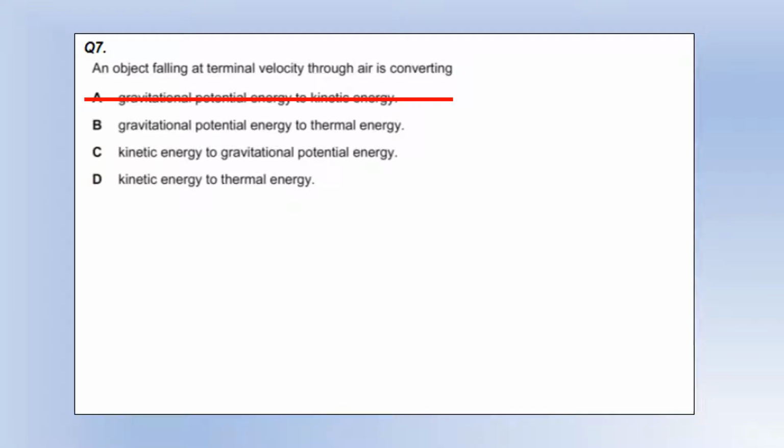Kinetic energy to GPE, no, that would mean the skydiver was going upwards. That doesn't make sense. Kinetic energy to thermal energy, nope, that would mean the speed is decreasing, which again doesn't describe terminal velocity.